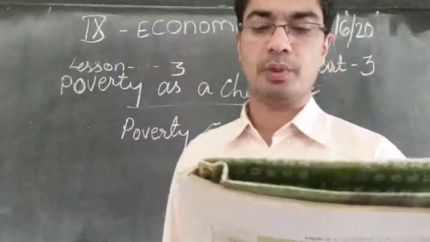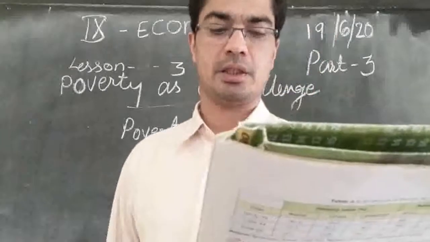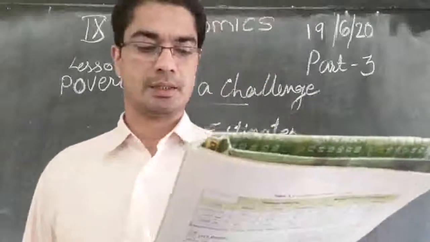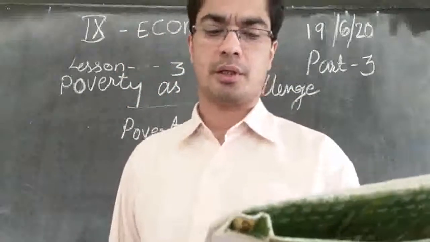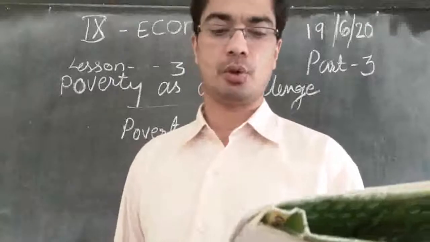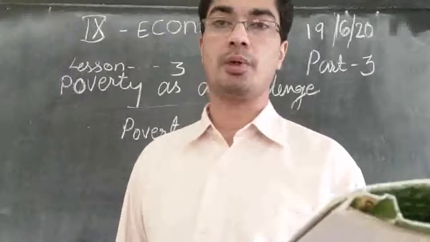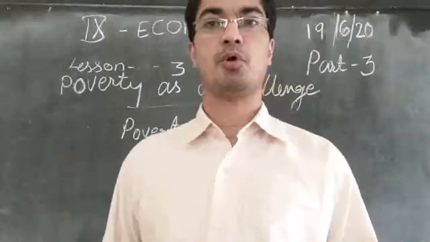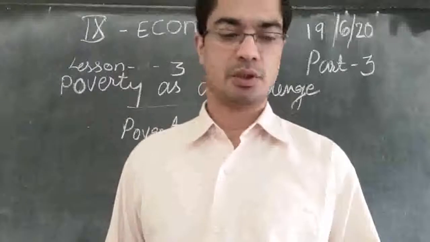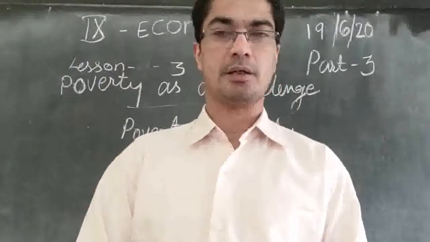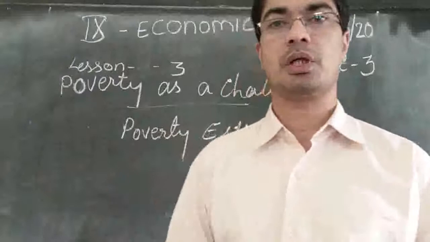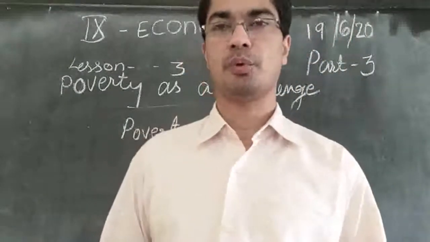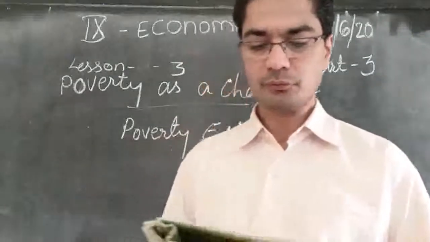Although the percentage of people living under poverty declined in the earlier two decades, that is 1973 to 1993, the number of poor remained stable around 320 million for a fairly long period. So, though the ratio is coming down, the number of poor people is not coming down. It was 321 million, and after 20 years it was reduced to 320. So there is no substantial reduction in the number of poor people living in our country.